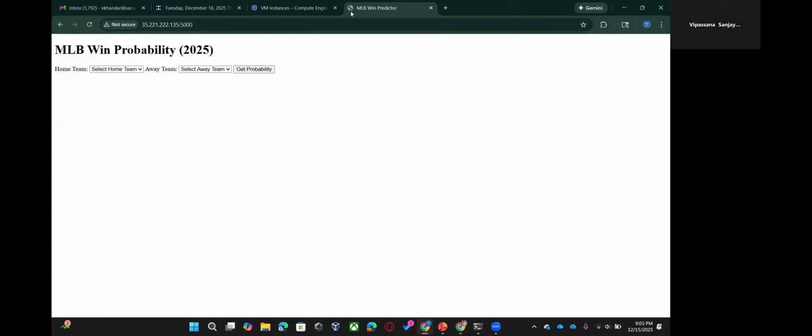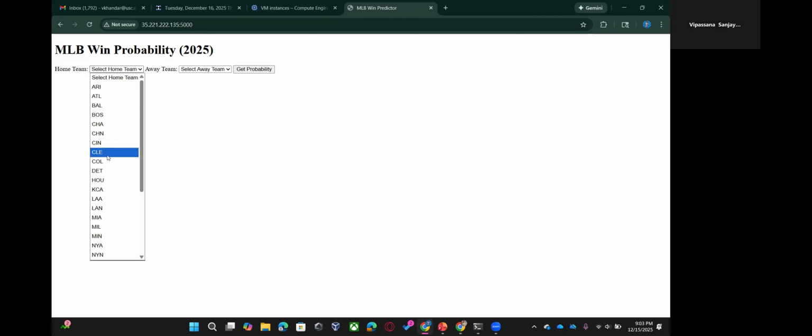We have got the probability. This is our website. Now, one thing we realized is it's very small, and that's the way we planned it. We took inspiration from Google, and we were like, let's keep it as minimal as we can. This is easier for people who are newcomers. This website is specifically targeted to them as well.